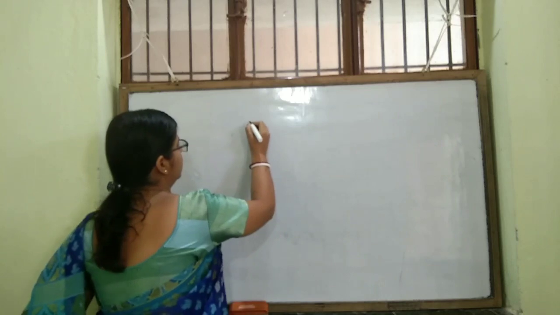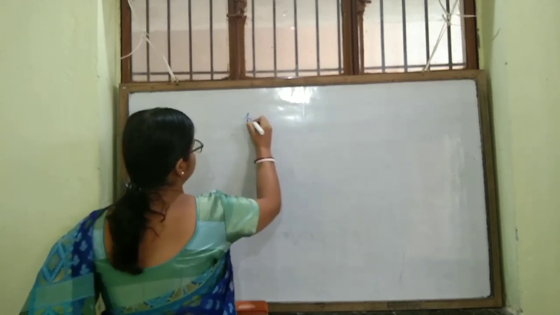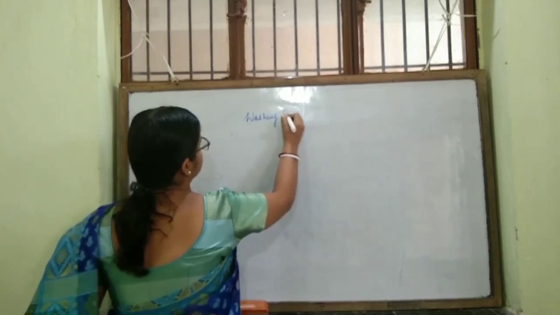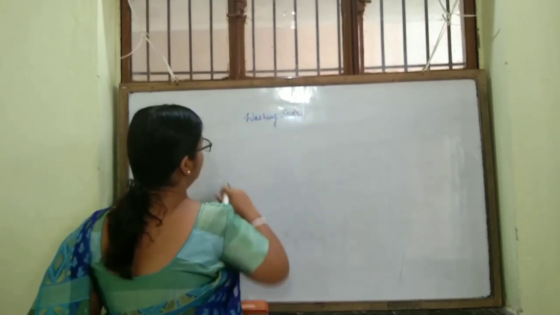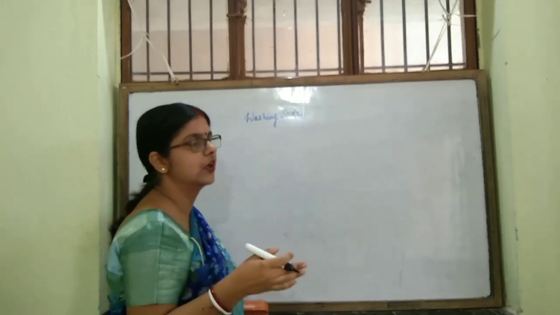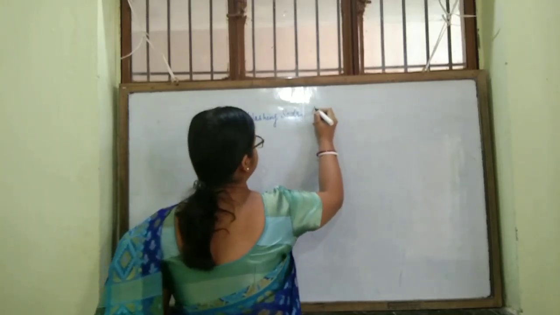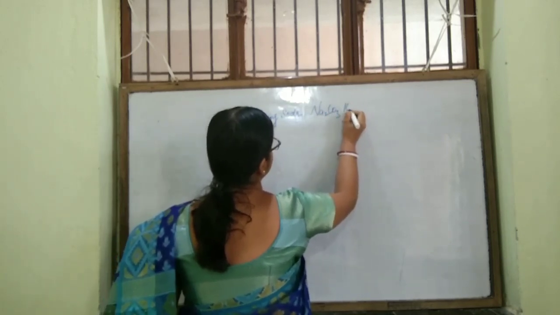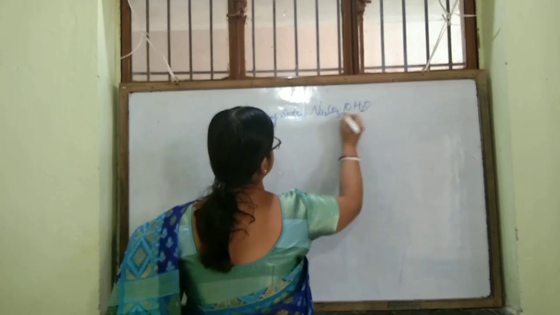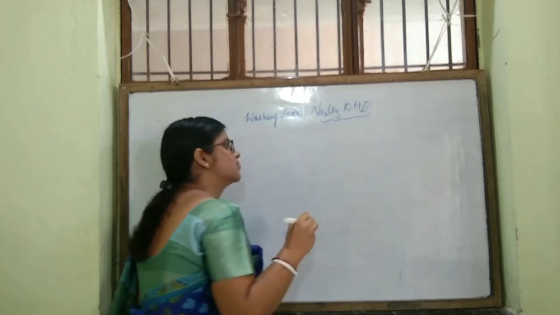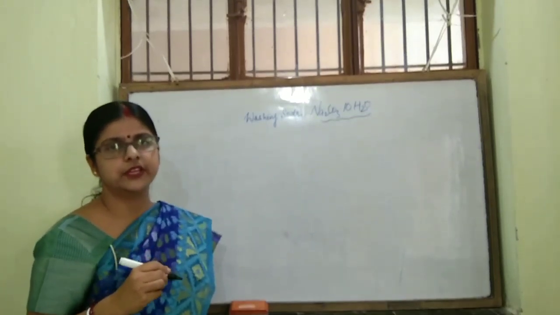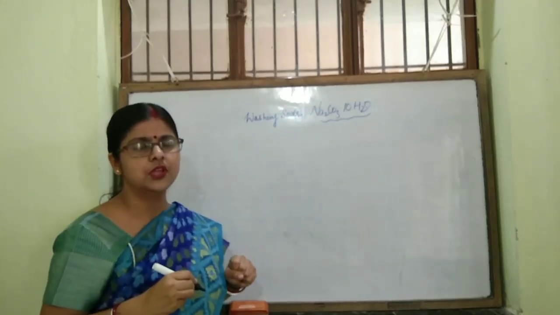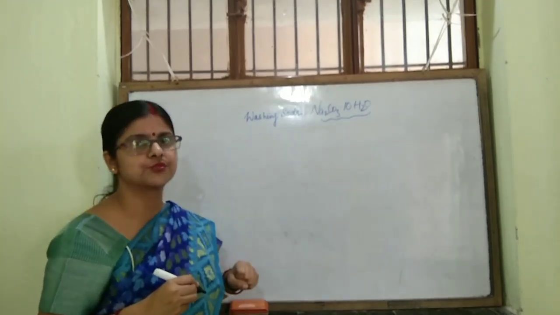First important chemical compound that I am going to discuss is washing soda. What is washing soda? Washing soda is sodium carbonate decahydrate. Its formula is Na2CO3.10H2O.